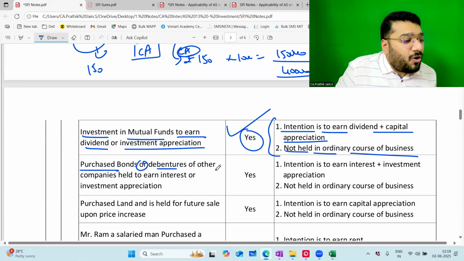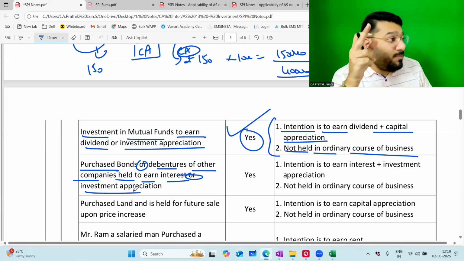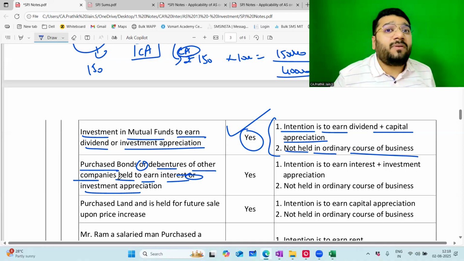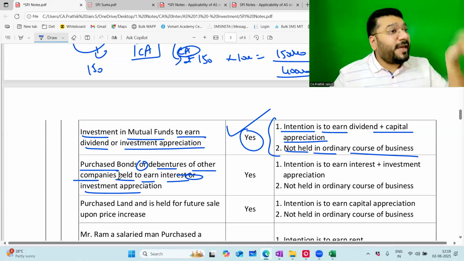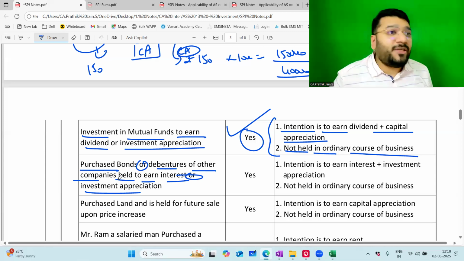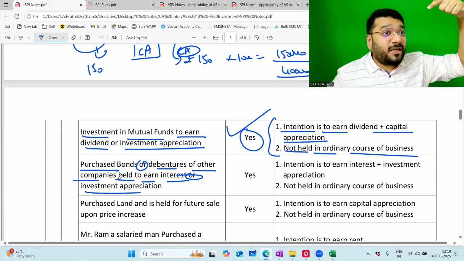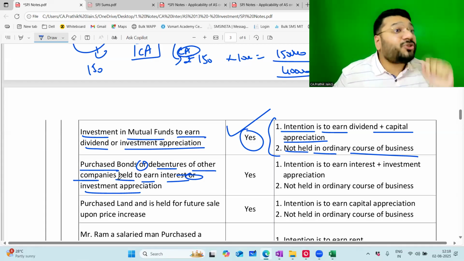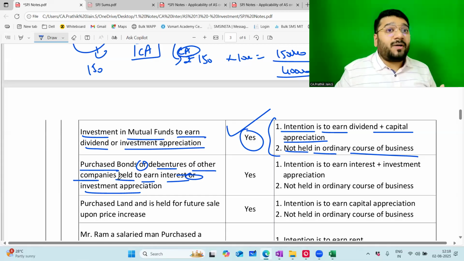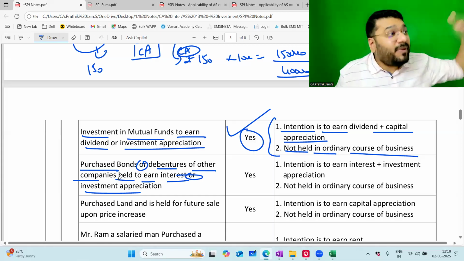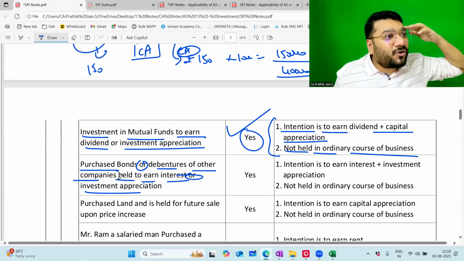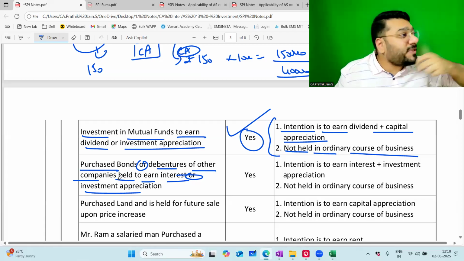Purchased bonds or debentures of other companies held to earn interest or investment appreciation: investment. Purchased bonds and debentures of other companies. As surplus money, Tata Limited is coming out with some debentures, which means Tata Limited wants to raise funds. For them, it is an issue of debentures; for me, it is a purchase of debentures. Will the debenture I'm purchasing of Tata Limited be considered an investment? Yes, because I am investing the surplus money I have with the intention to earn interest out of it. So the intention is to earn income, hence it becomes my investment.